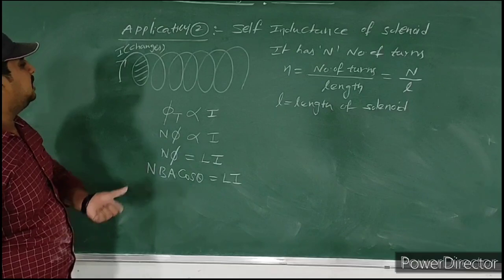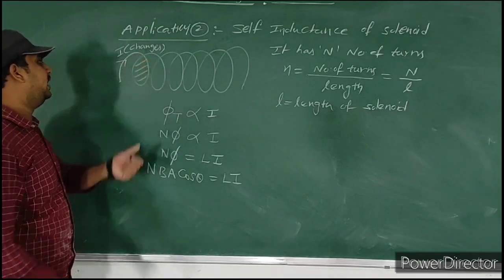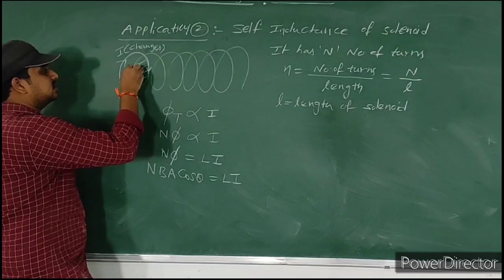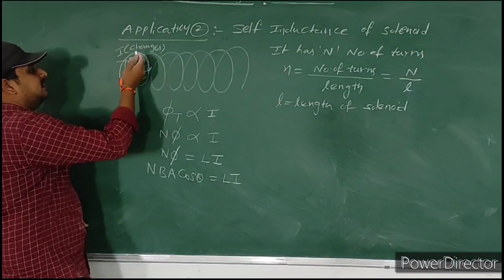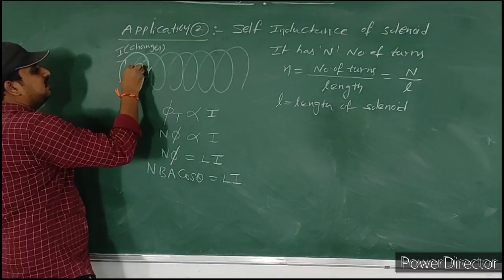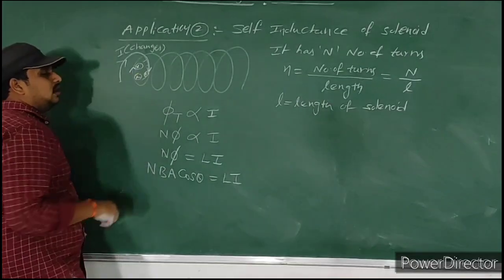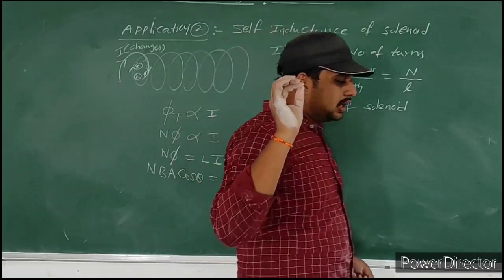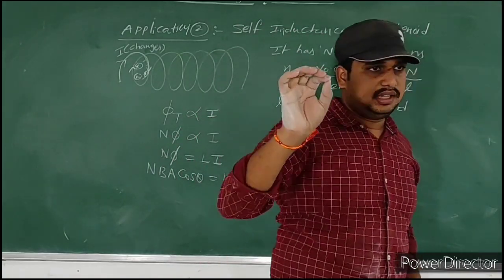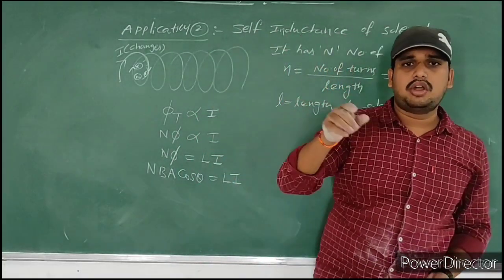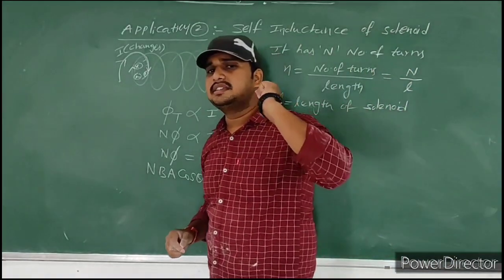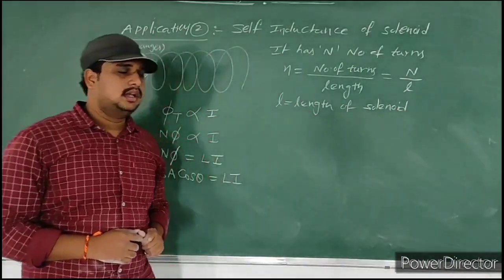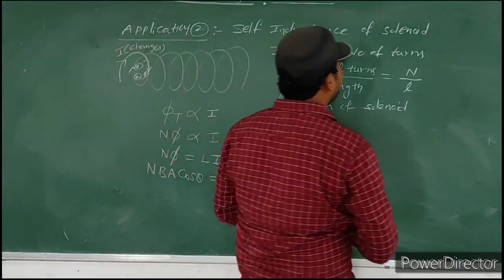So observe carefully. Here the current is entered like this. This is the current direction. The current direction is clockwise, so definitely the magnetic field is into the face. I told some tricks in lecture 2. If the magnetic field is into the face, then the electric current direction is clockwise. If the magnetic field is out of the face, then the electric current direction is anti-clockwise. So these are simple tricks. Keep it in mind.